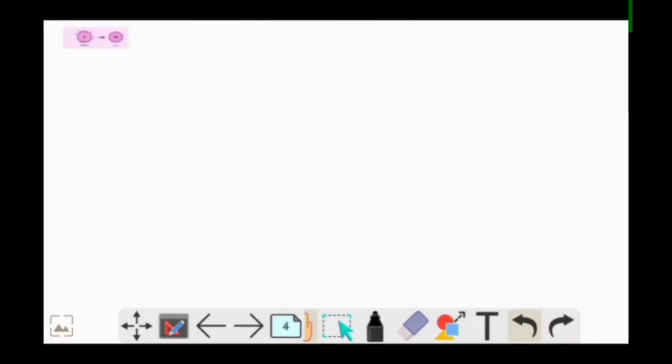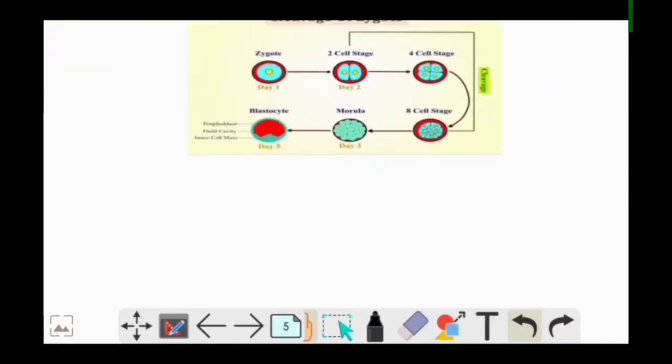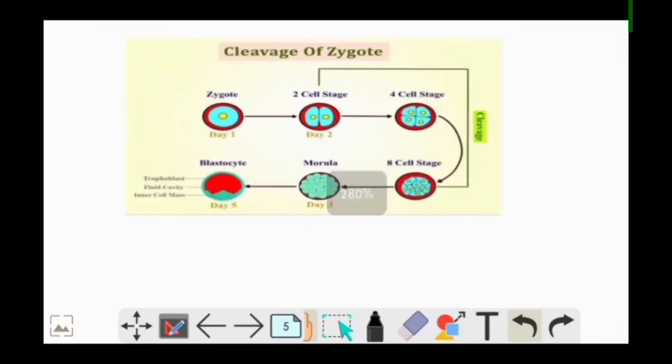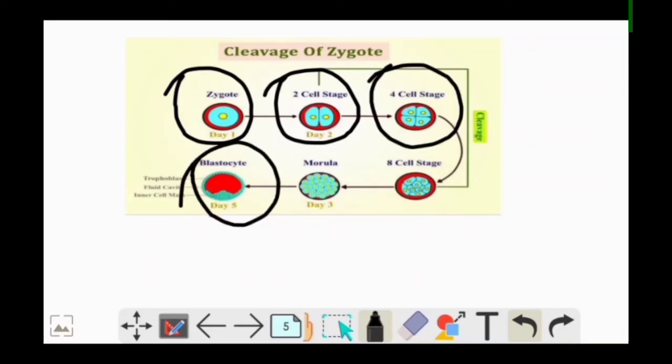Here you can see that the zygote formed in fertilization first divides into the 2-cell stage, then the 4-cell stage, then blastocyte, morula, and then finally it converts into the 8-cell stage.